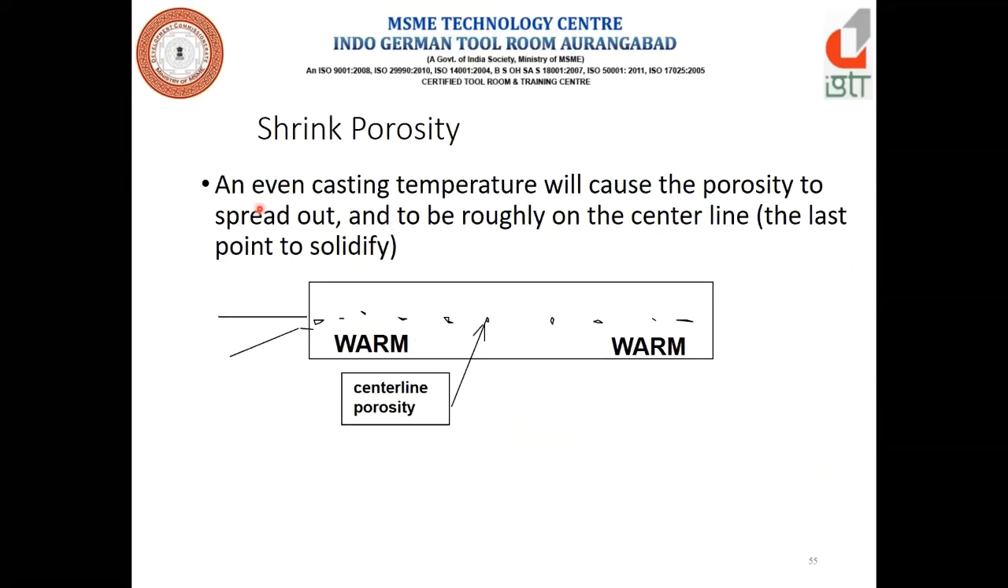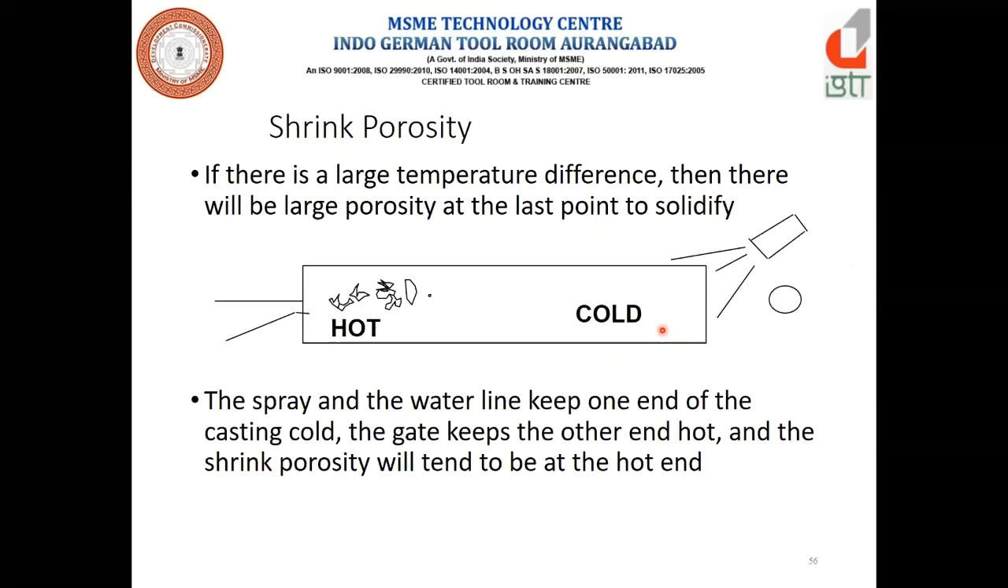Suppose an even casting temperature will cause the porosity to spread out and to be roughly on the center line. Here we can see, from here it is a gate, here it is a warm phase, it is the center line of the porosity, and it is a warm portion. Now, here we can see, and here we are putting the spray on this. How that shrinkage porosity is moving towards the gate side.